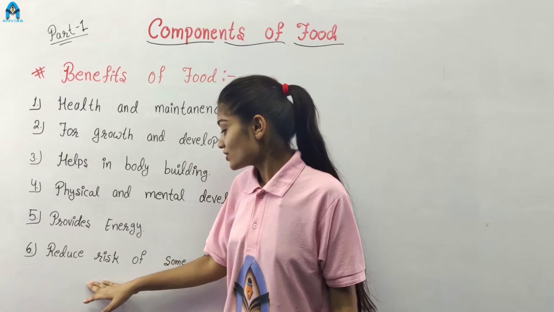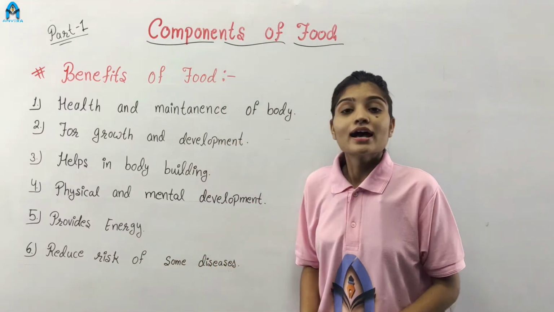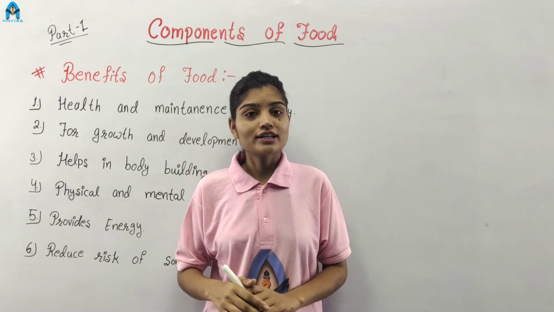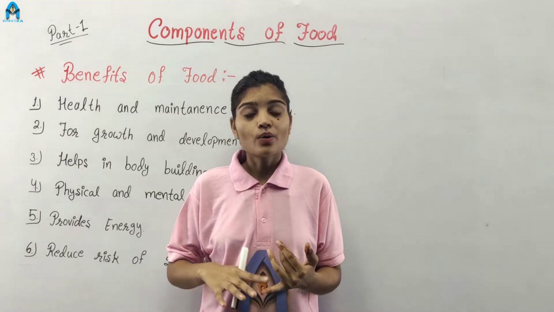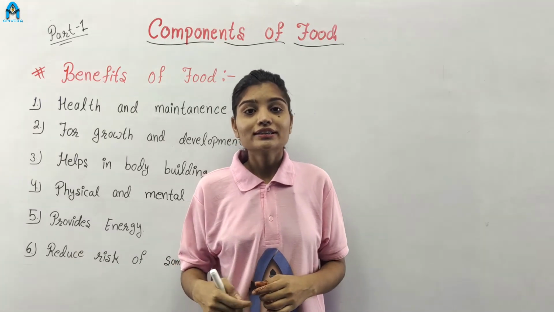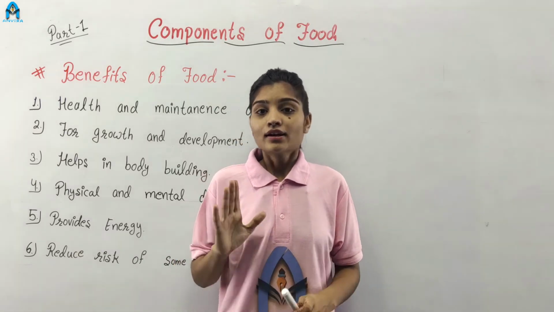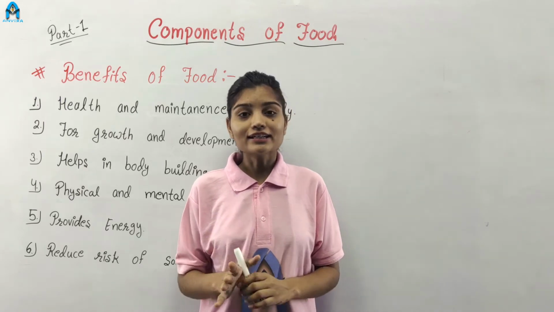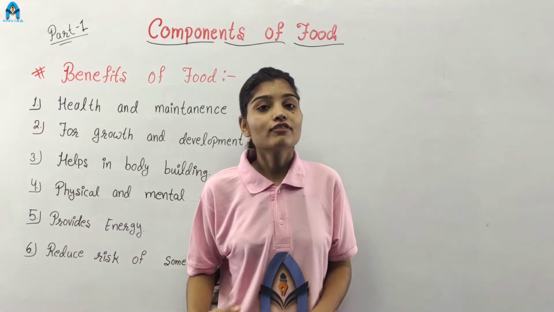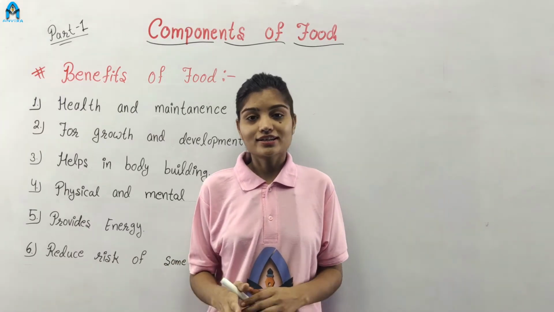Next one is reduce risk of some diseases. As we know, in our environment, many microorganisms such as bacteria and viruses are present, and when they enter our body, they affect our health. When we take a healthy diet, the risk of disease is reduced and the immune system of our body is increased.